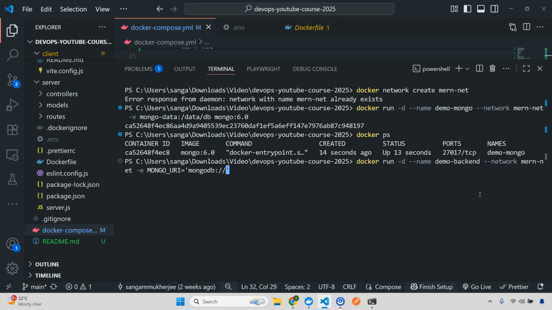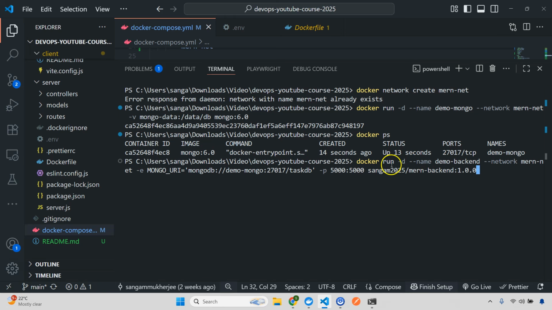Now remember, this is very, very important. This is the name of the container that you need to give, which is demo-mongo here. So this will be demo-mongo, on port 27017, and here I'm going to give the database name, tasks-db. Here I'm going to map the port with 5000:5000. I'll discuss all these concepts in the first part. Then I'm going to give my image, sangam2025/mern-backend, then the tag, sorry, the version.